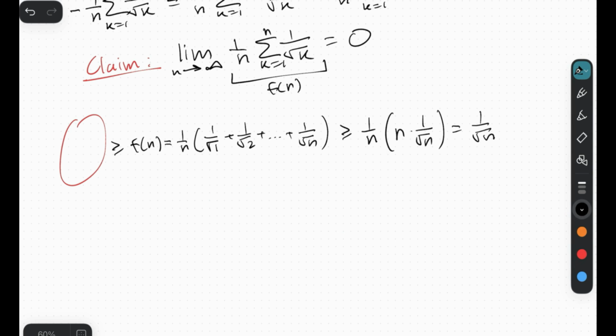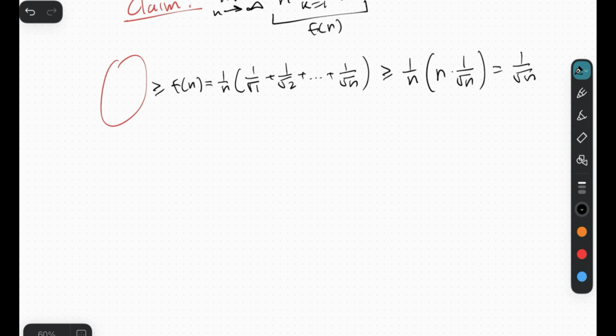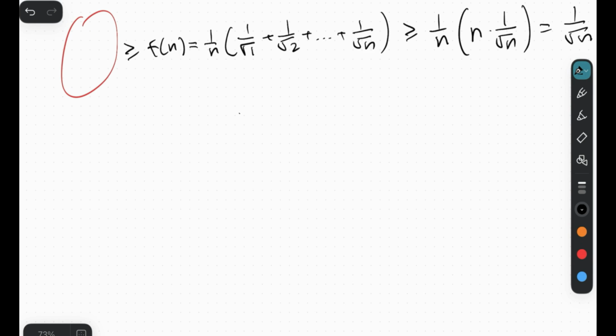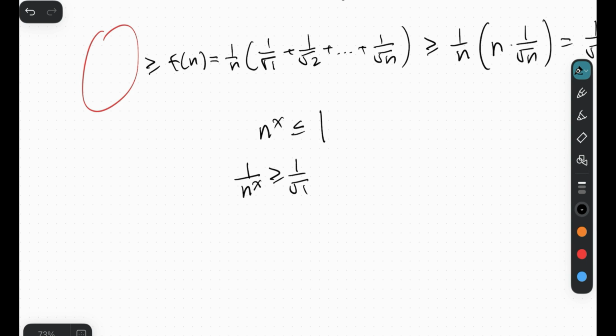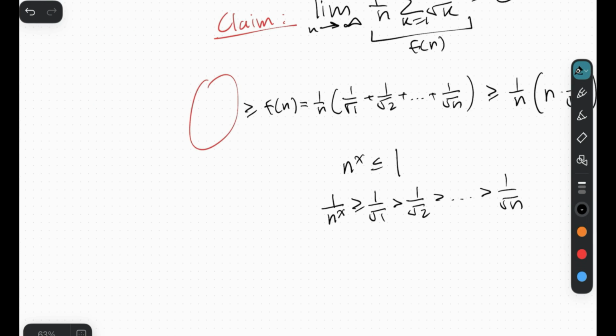Alright, so this probably was not the easiest of all tasks. I mean, you might have thought to think of a number x such that n to the x is, well, smaller or equal to 1. And the reason that this is going to be useful, if we can find x, is that 1 over n to the x would be greater or equal to 1 over root of 1, right? And then 1 over root of 1, that's greater than 1 over root of 2, greater than literally every single term in this sequence, right? So therefore, if you can find this x, you can successfully say that over here, this function f of n is going to be smaller or equal to 1 over n, that just comes from this 1 over n,